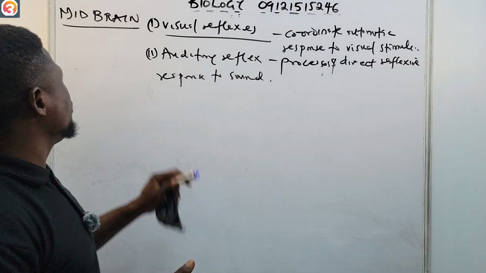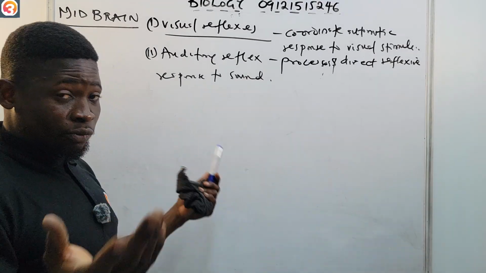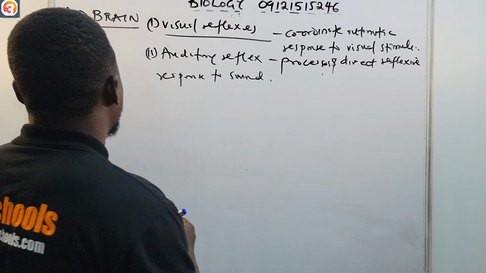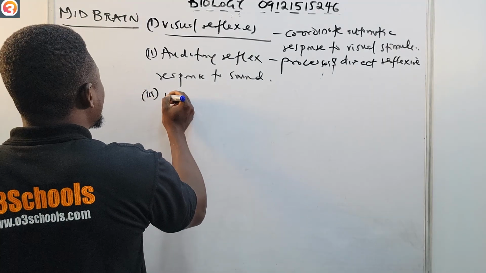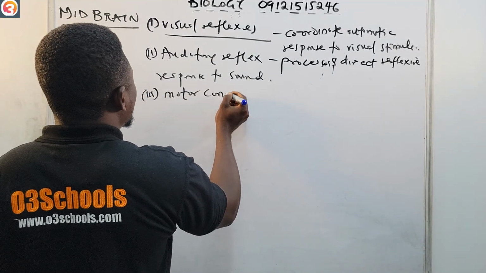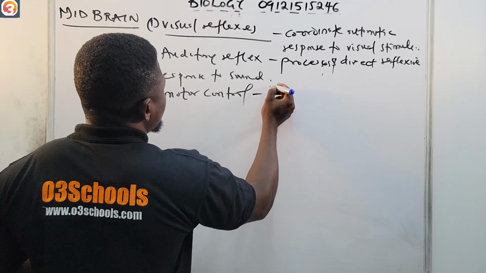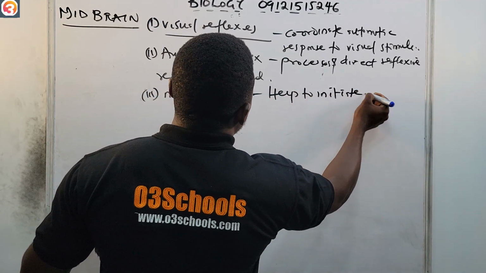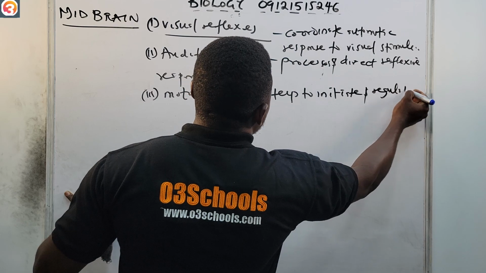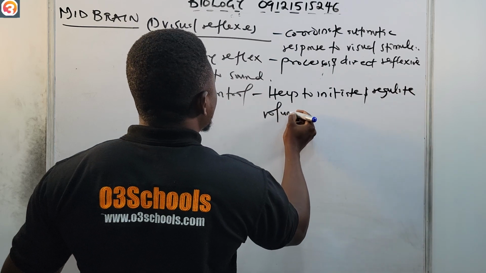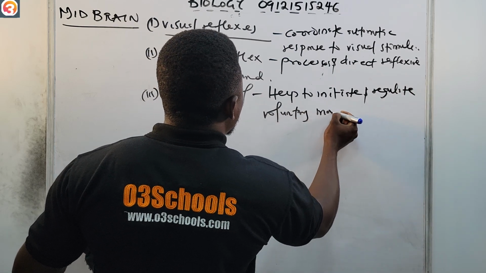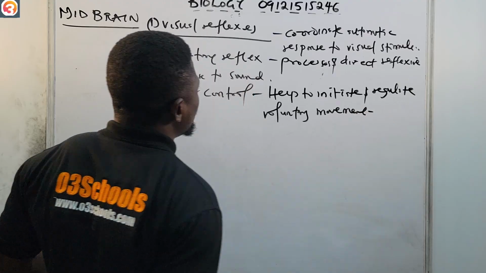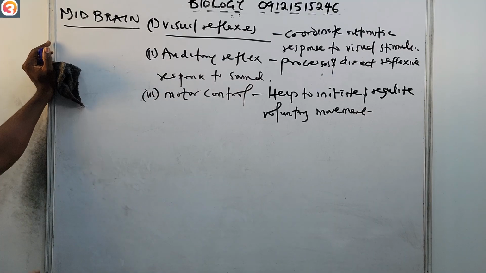Also, another function of the midbrain, I told you that it has motor functions. So we have motor control. It helps to initiate and regulate voluntary movements. It helps to initiate and regulate voluntary movement.